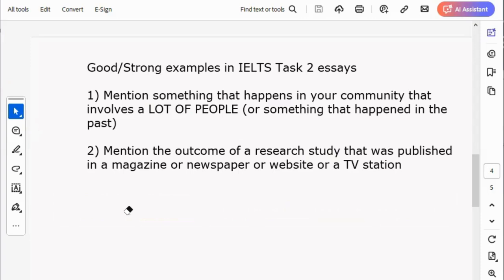A third point that you can use to buttress, that you can use as an example. Number 3 is to what?